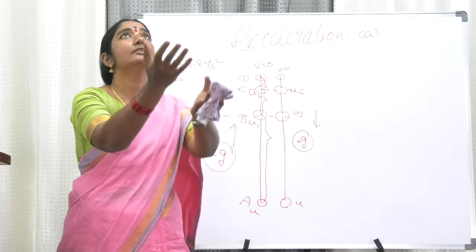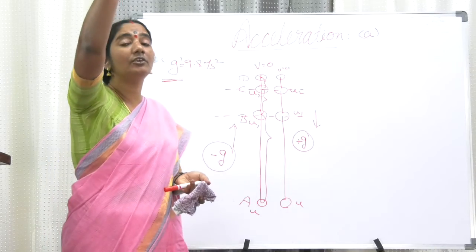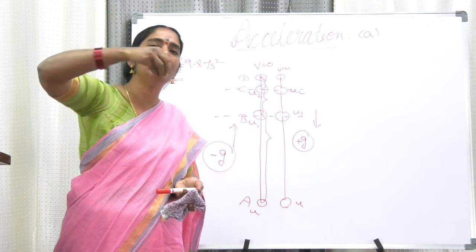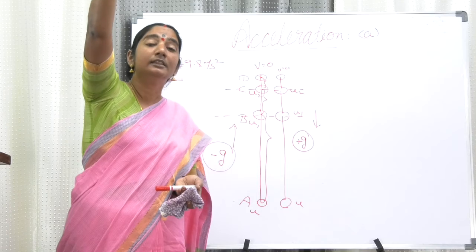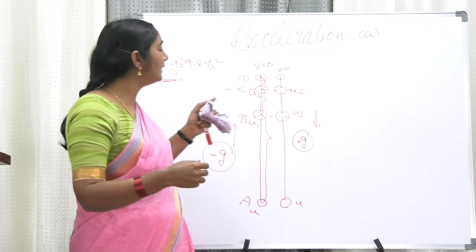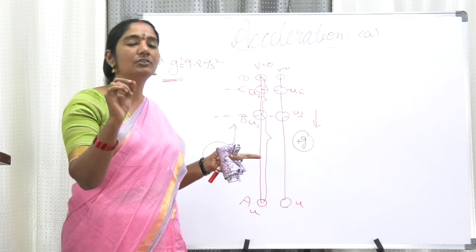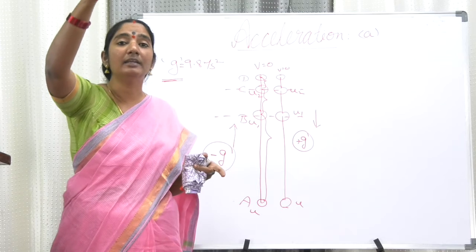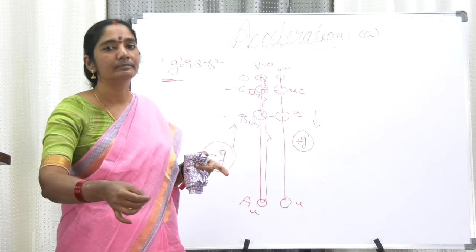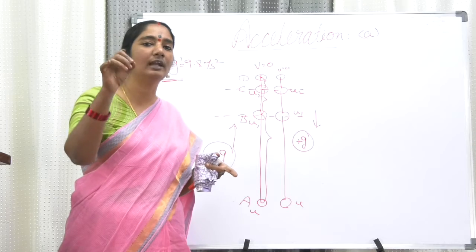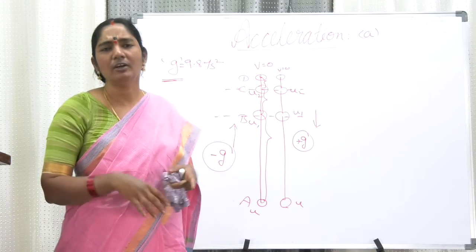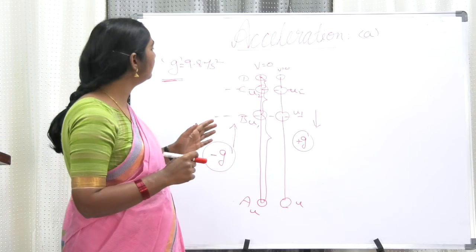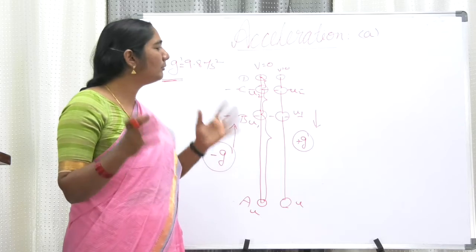For example, I am just throwing it. The acceleration of a freely falling body: any body that is falling freely, which means falling without any force, has some acceleration. That acceleration is called acceleration due to gravity. The acceleration gained by a freely falling body is called the acceleration due to gravity on the planet Earth or anywhere. So my dear friends, I think now you understood to some extent the acceleration of a freely falling body.